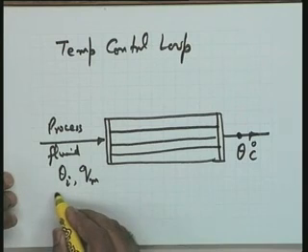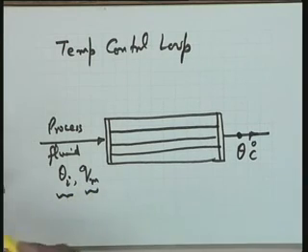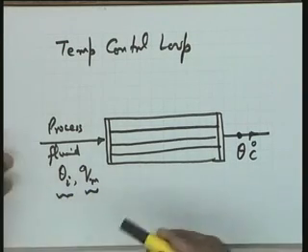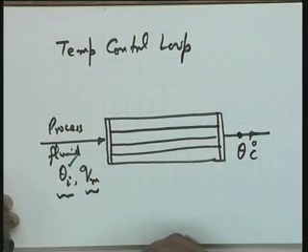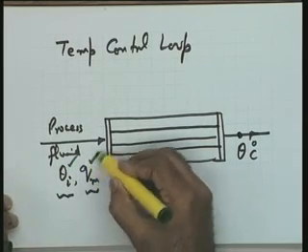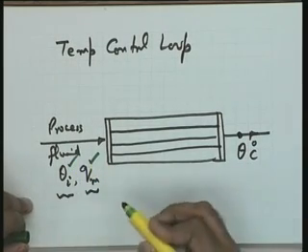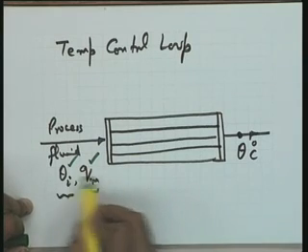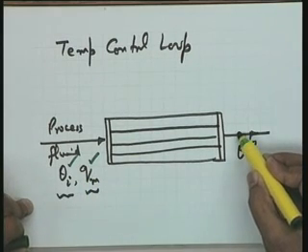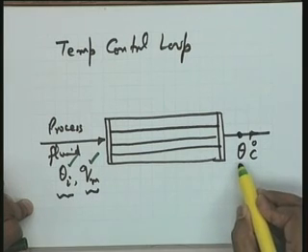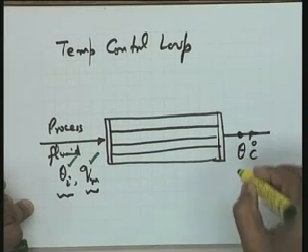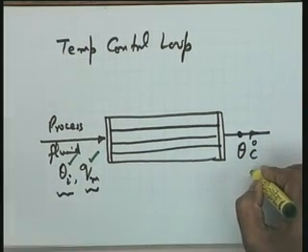So these are the two perturbation variables I am considering. The input temperature with respect to the steady state point is changing by theta I. The flow rate with respect to the steady state point is changing by Qm, and both these perturbations are affecting the output and they are perturbing it to a theta value. The objective of the control will be to reduce this theta to 0.